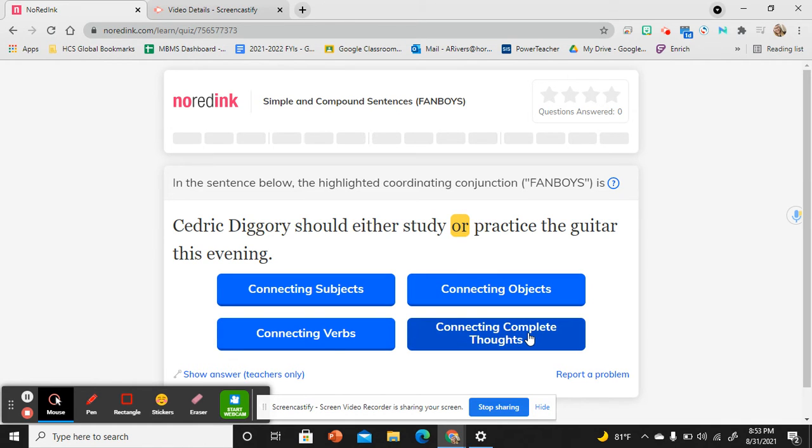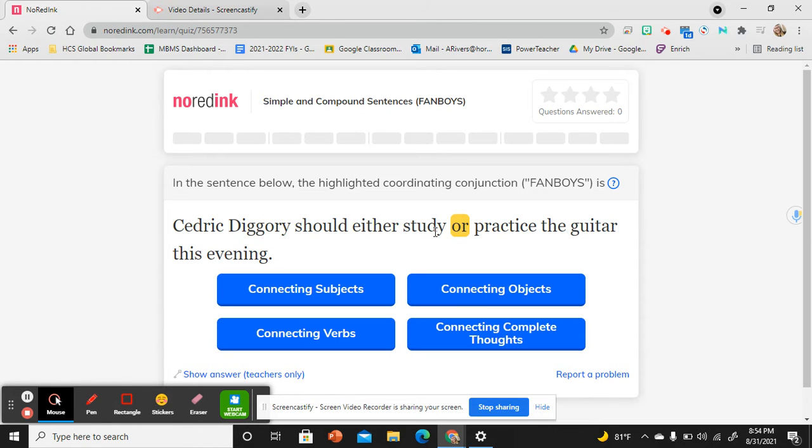And then we have complete thoughts. This one is when the FANBOY, or the coordinating conjunction, in the sentence is bringing together two complete sentences. Cedric Diggory should either study or practice the guitar this evening. I see this highlighted FANBOY. My eyes need to go right to it after I read that sentence all the way through. Then I'm going to look at what is to the left of the FANBOY and what is to the right. Right here, I see the word study, and right here, I see the word practice. In between, I see that FANBOY.